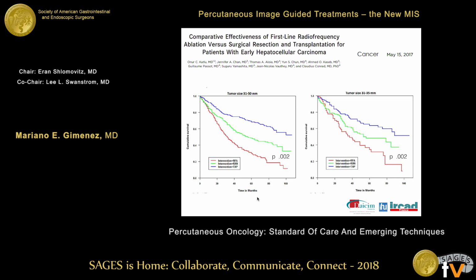But in patients with tumors of 3 to 5 centimeters, the result is better with surgery, because of the microsatellite tumors in patients with tumors of more than 3 centimeters.